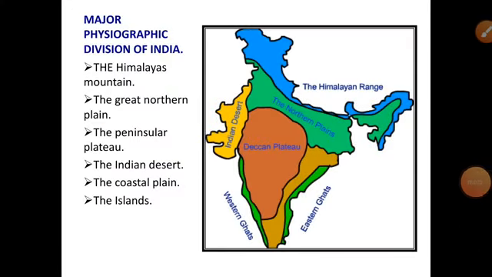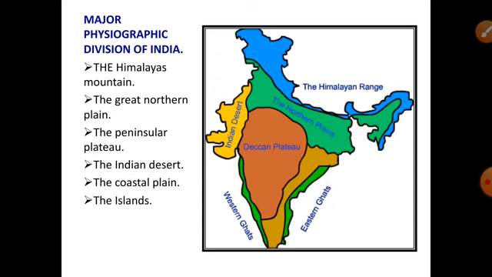Your next topic is the major physiographic divisions of India, that is, the different types of landforms present in our country. Let's imagine our country: the majestic Himalayan peaks in the north, the beautiful beaches in the south, the great Indian desert in the west, and the breathtaking natural heritage in the east, which makes our country very beautiful and colorful.